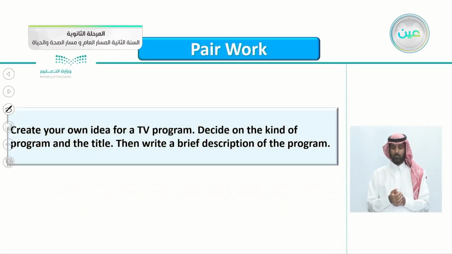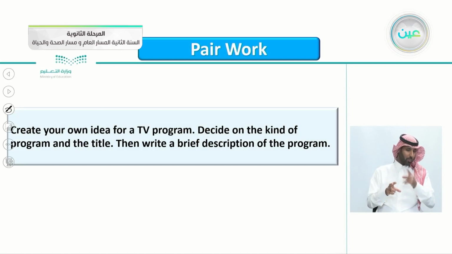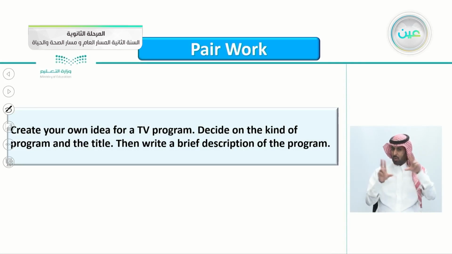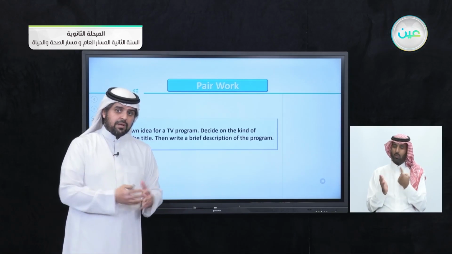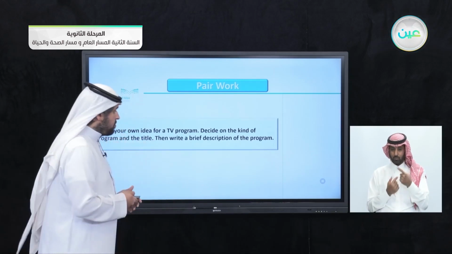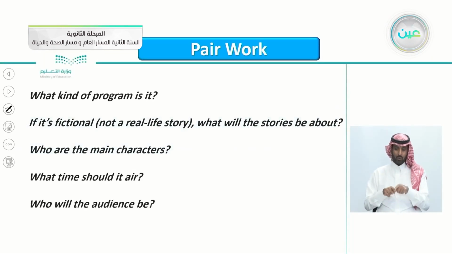So jumping to the pair work here, create your own idea of a TV program. Decide on the kind of program and the title. Then write a brief description of the program. So try to come up with a program. What kind of program is it? What's the title? Then discuss your idea with your friend. Here are some questions to help you.